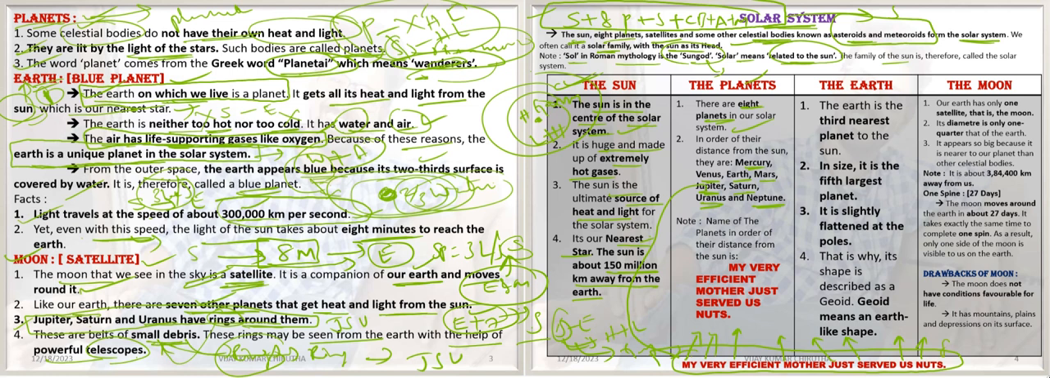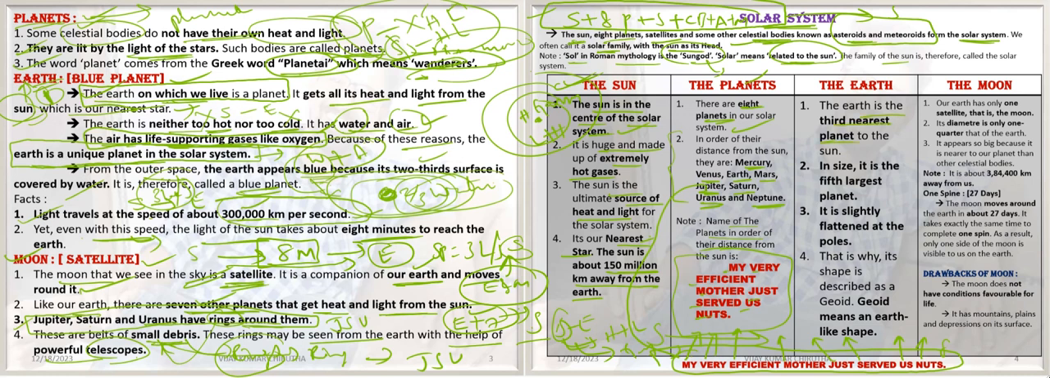We can remember them easily: My very efficient mother just served us nuts. With this you can understand the order from the Sun. Here is the Sun, and these are the planets one by one in their distance from the Sun. We use the first letter from each word.